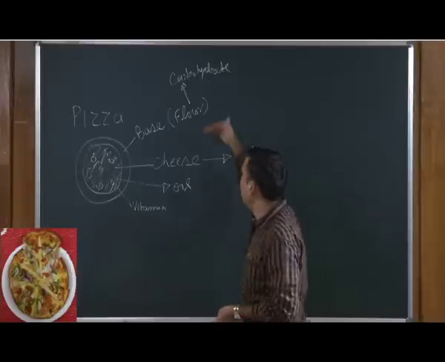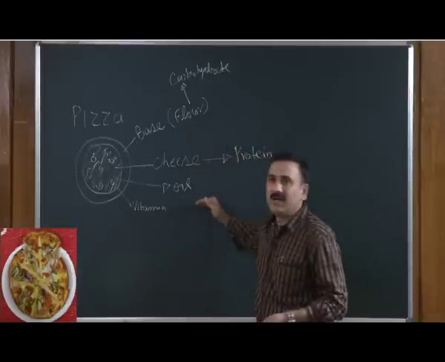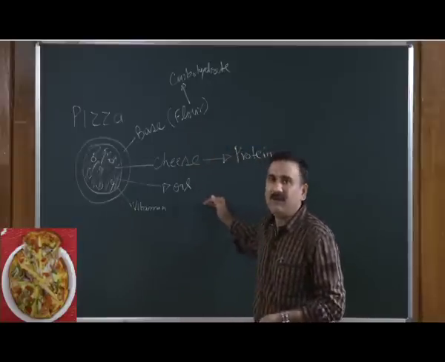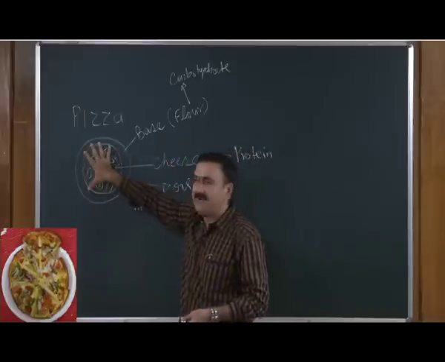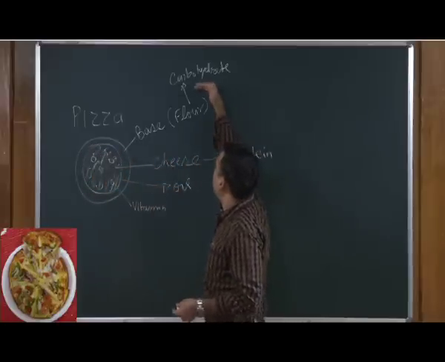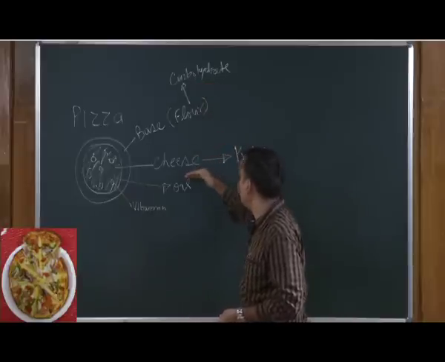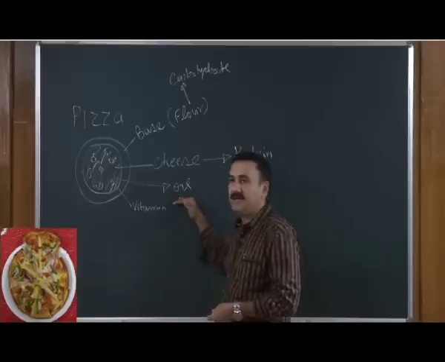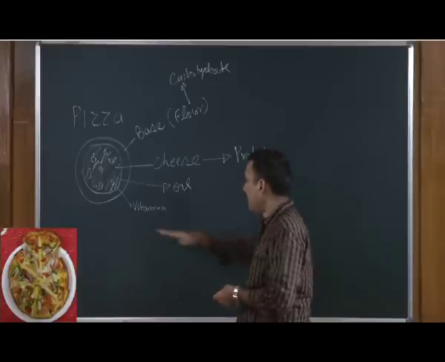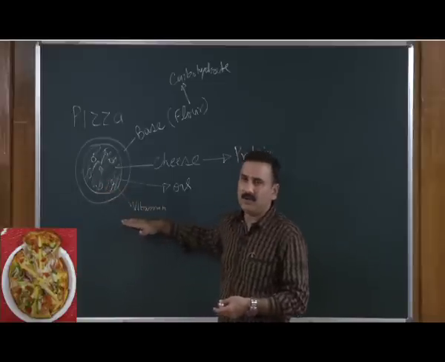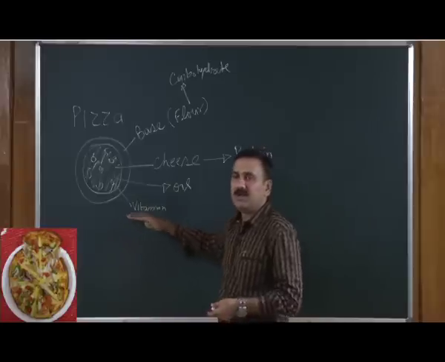So, what are the 3 different food components you have when you are consuming a pizza? One is carbohydrate, the other is cheese or protein, and the third is oil, apart from the minor components such as vitamins.